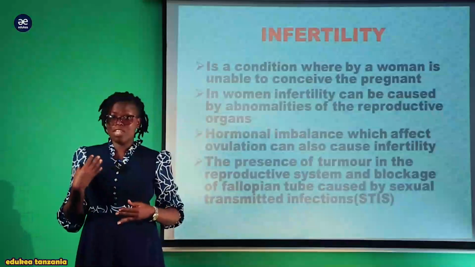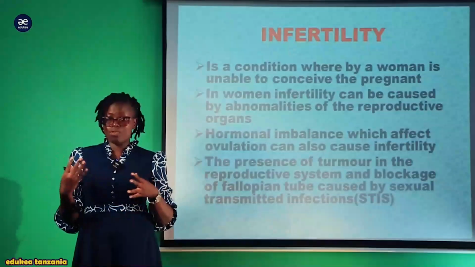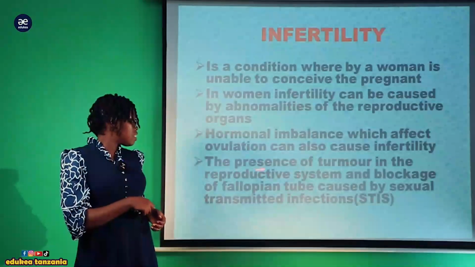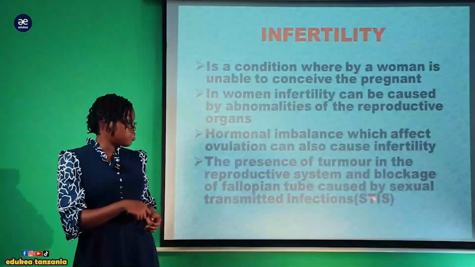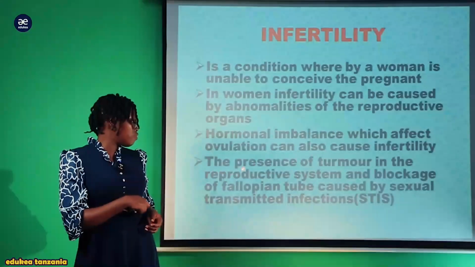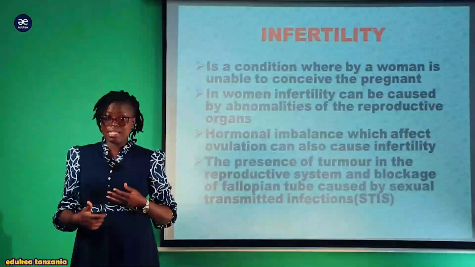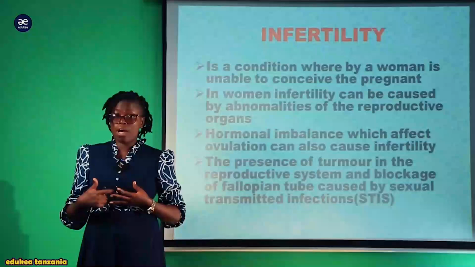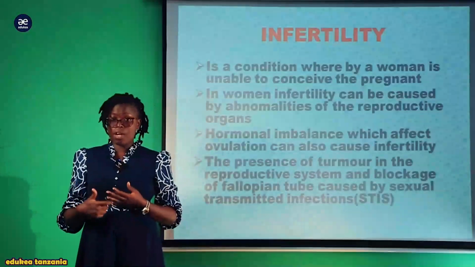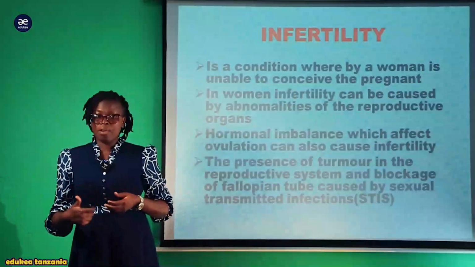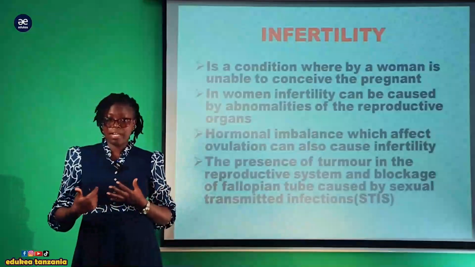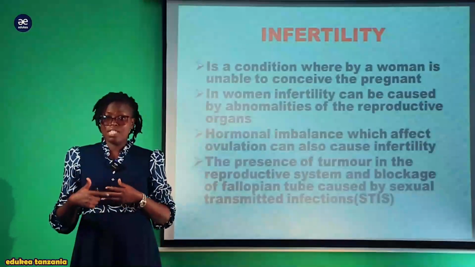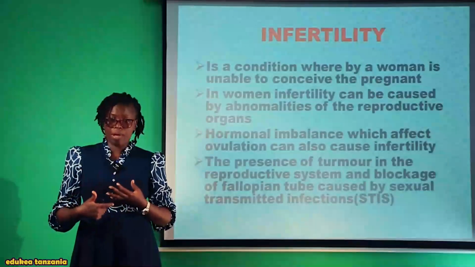So once the fertilization will take place, kutakuwa hakuna that fusion of the matured nuclei, hivyo fertilization will not take place. Vile vile, the presence of the tumor in the reproductive system and blockage of the fallopian tube caused by sexually transmitted infection. Vile vile, uwepo wa uvimbe katika via vya uzazi au kuziba kwa mrija wa fallopian ambapo ndio fertilization inaweza ka take place, ambayo inaweza kusababishwa na magonjwa ya ngono au ngono zembe, kwa mfano kama gonorrhea, syphilis pamoja na chlamydia, ambayo inaweza kapelekea kuziba kwa fallopian tube, hivyo napelekea yai na sperm zisiweze kufuse, hivyo fertilization haiwezi take place na hivyo mwanamke akawa mgumba.